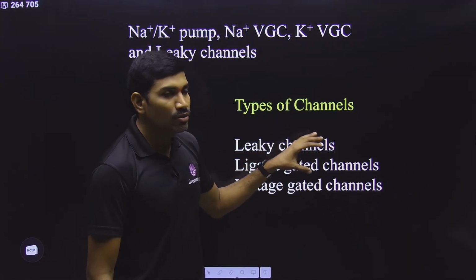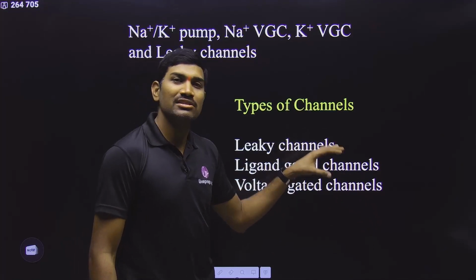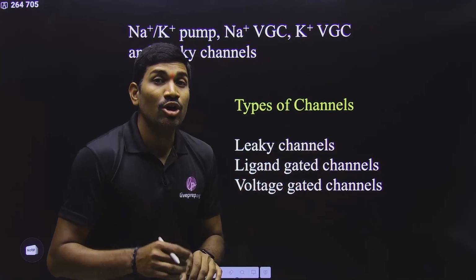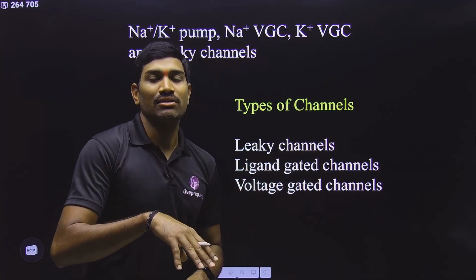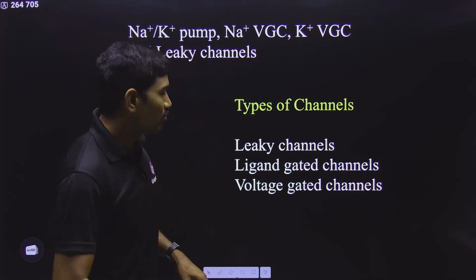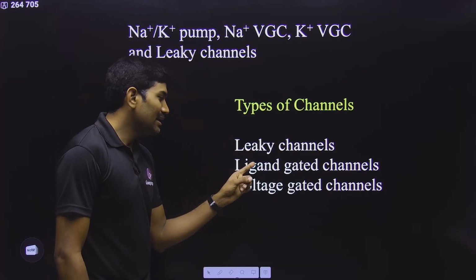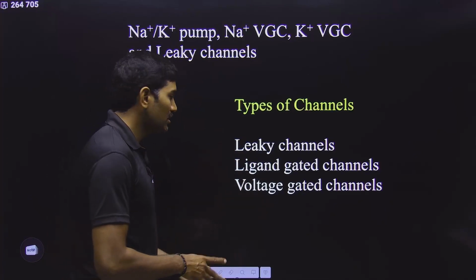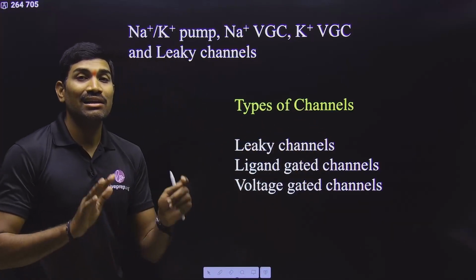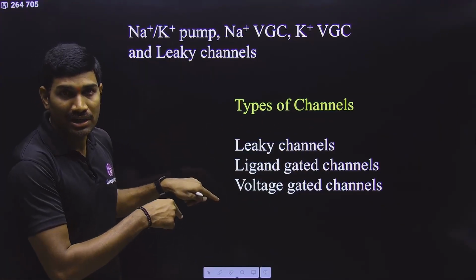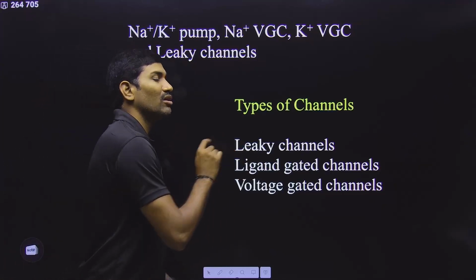They help in movement of molecules or ions from high concentration to low concentration only. But how exactly are they working? Based on this, there are different types like leaky channels, ligand gated channels, and voltage gated channels, and all three types are related to our concept. That's why I'm talking about all these things.